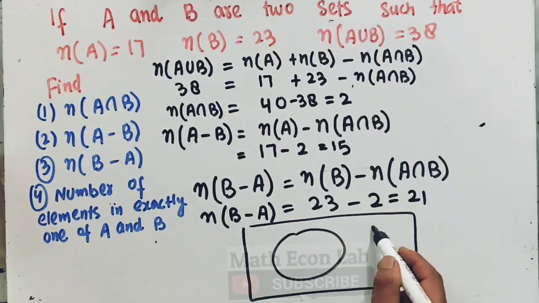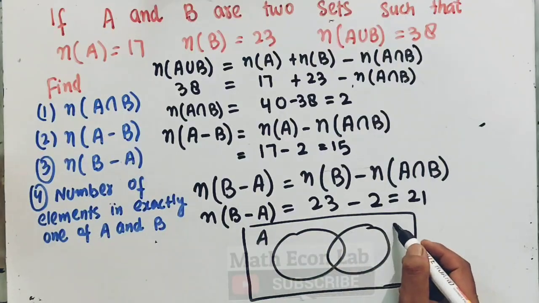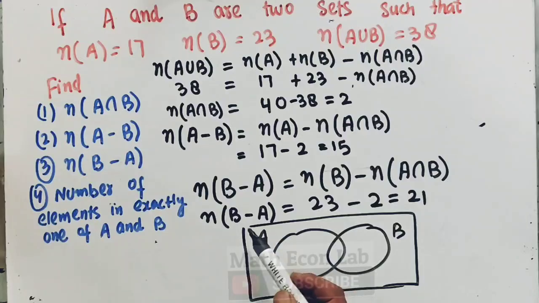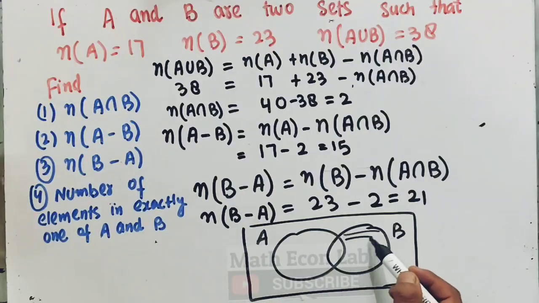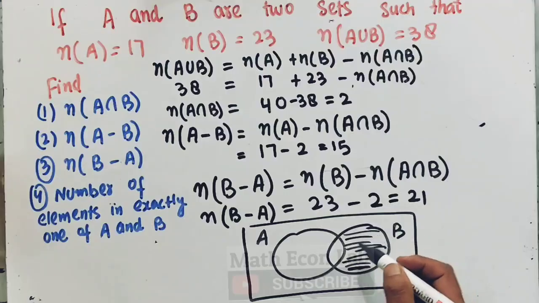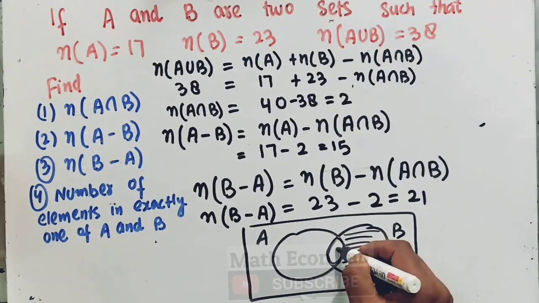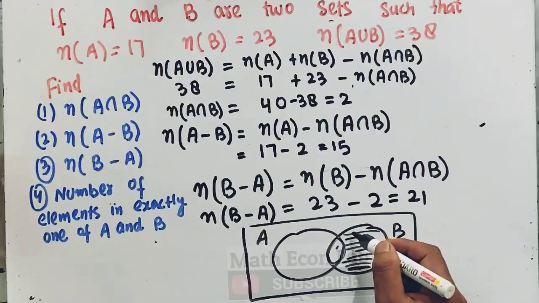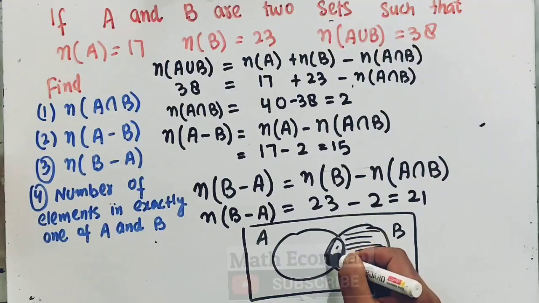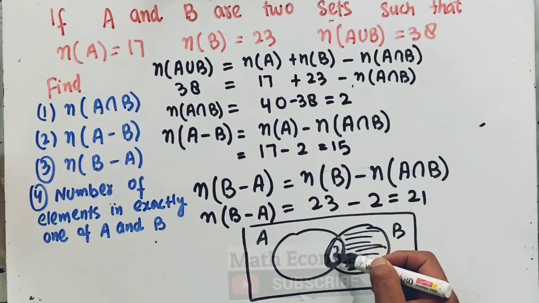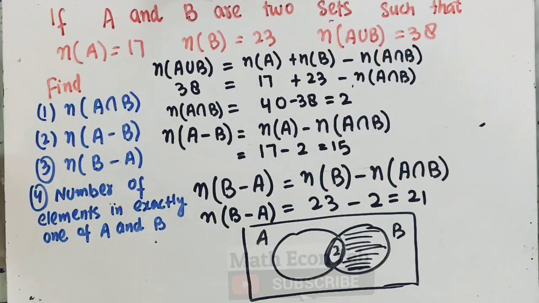So this is A, this is B. This time we are being told to find out the number of elements which are present in this region. Okay, it will be equal to this whole circle minus the common circle, sorry, the common region. So the common region is the intersecting region, and the number of elements in B is 23, and the number of elements which are in both A and B is 2, which gives us 21.